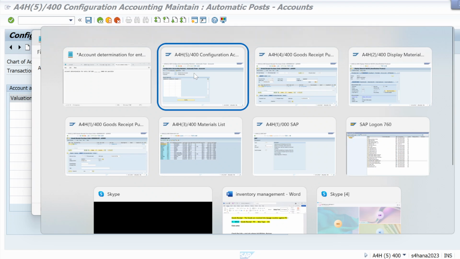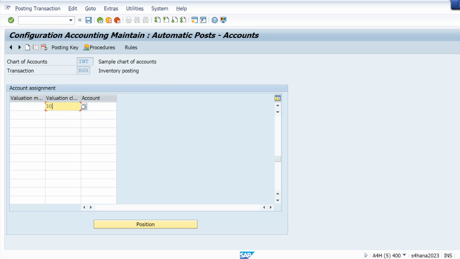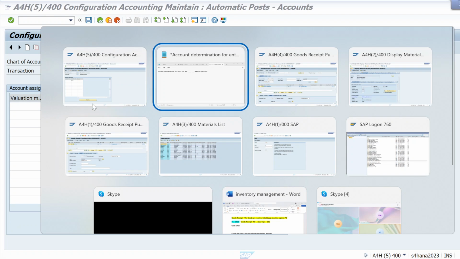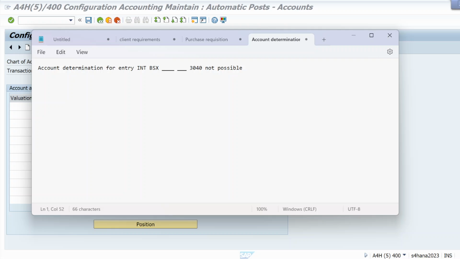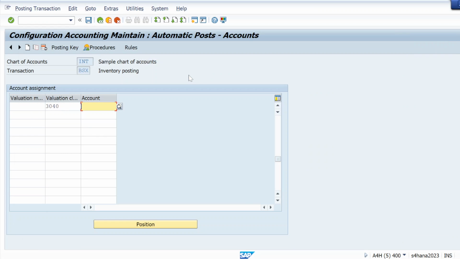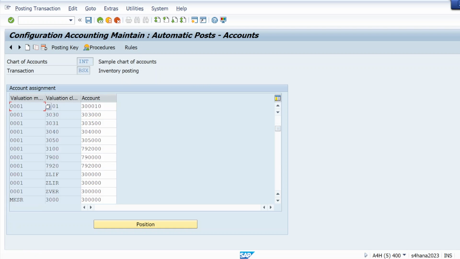3040 is my valuation class, and I need to assign an account to 3040. So which account am I going to assign to that? What I can do in that case is check which GL account is assigned to 3040. So I will use that same GL account. That's it. As simple as that.